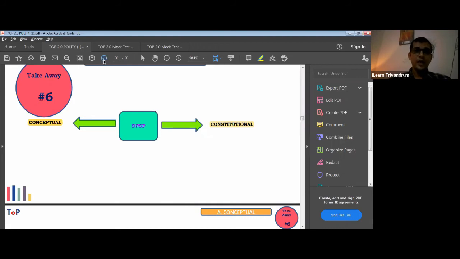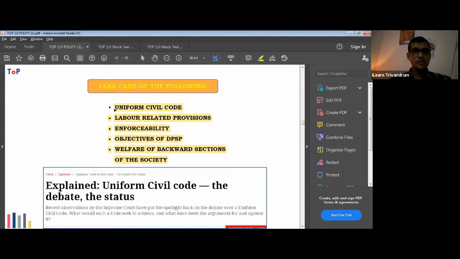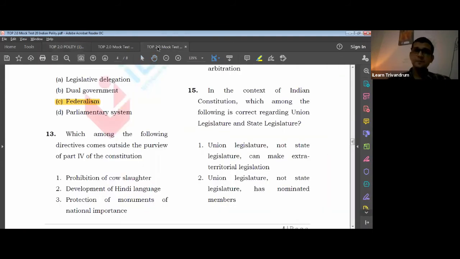Okay, and I also told you what you should study. These are the areas you should study. UCC you should study. Labor related, because there was a labor amendments. Enforceability of this particular thing should be known. Objectives should be known, and definitely all the entries. Okay. Welfare of backward class, very important, because there was an amendment regarding economically weaker sections.